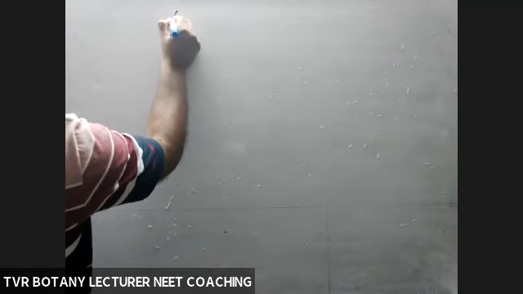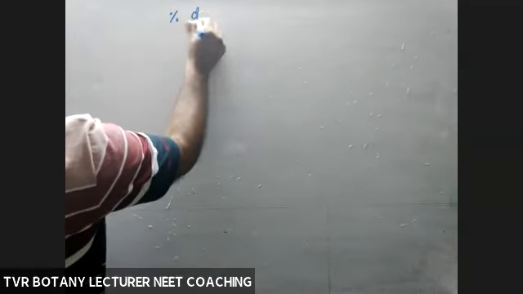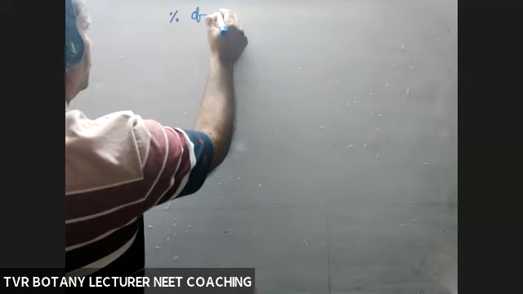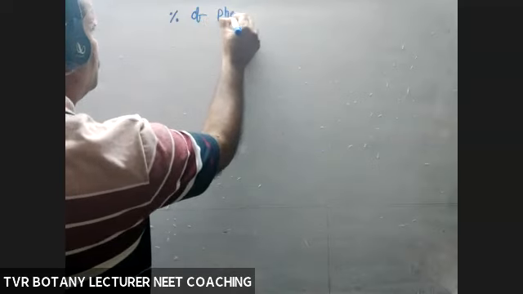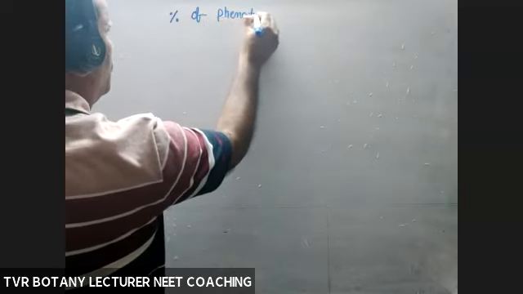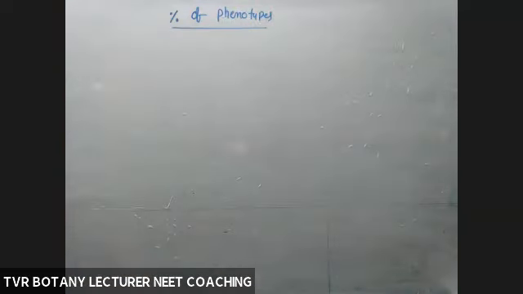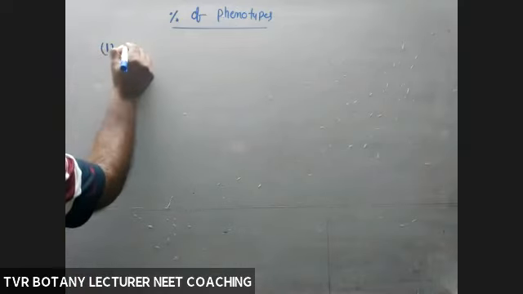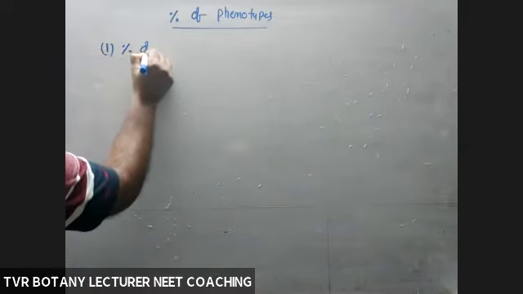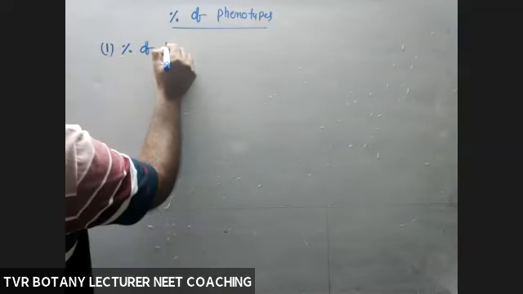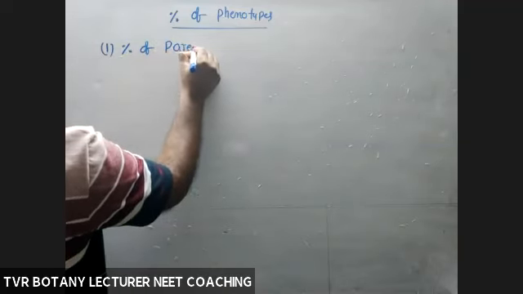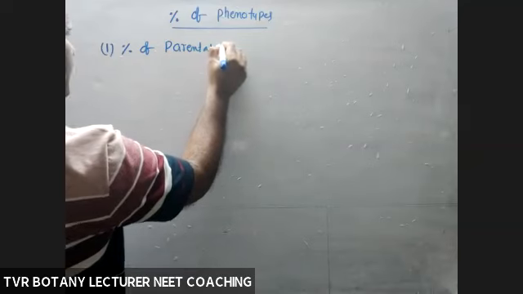Next, last one, percentage of phenotypes. What about the percentage of parental and phenotypic recombinants? First one, percentage of parental phenotypes.